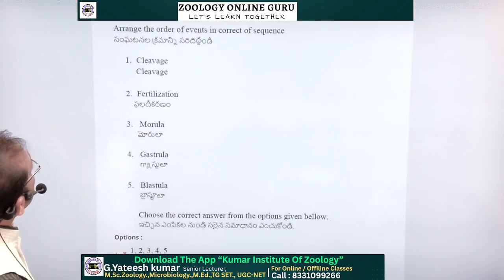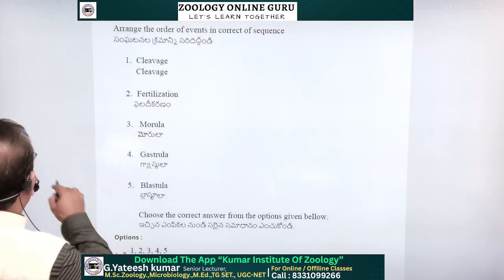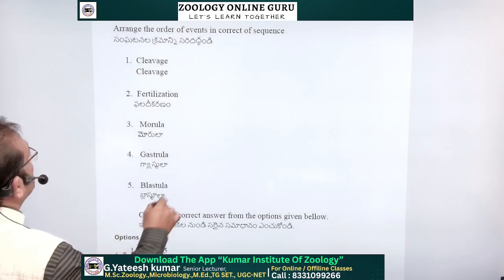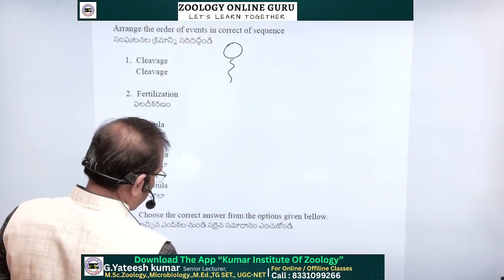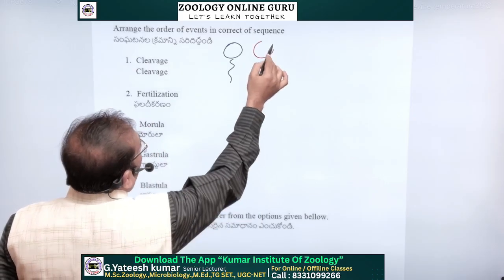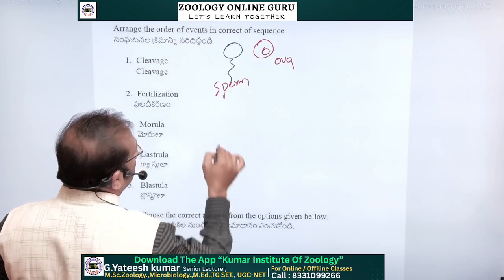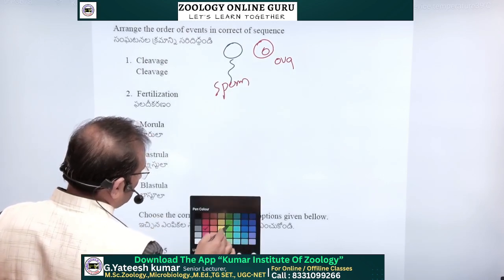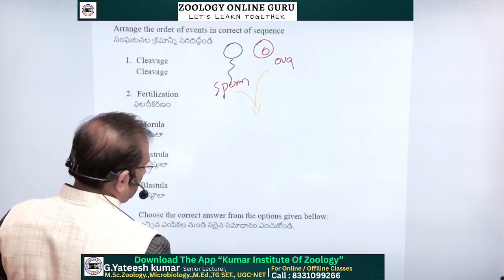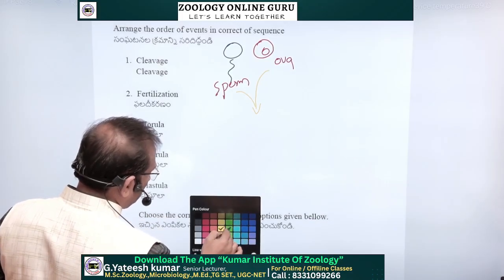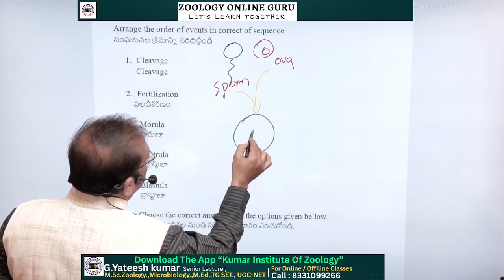Next, arrange the order of events in the correct sequence. So here sperm and ova, you know very well, and the combination of these two creates a zygote.